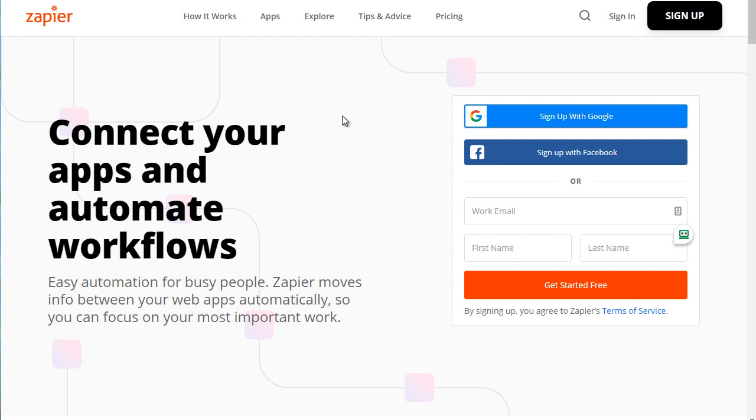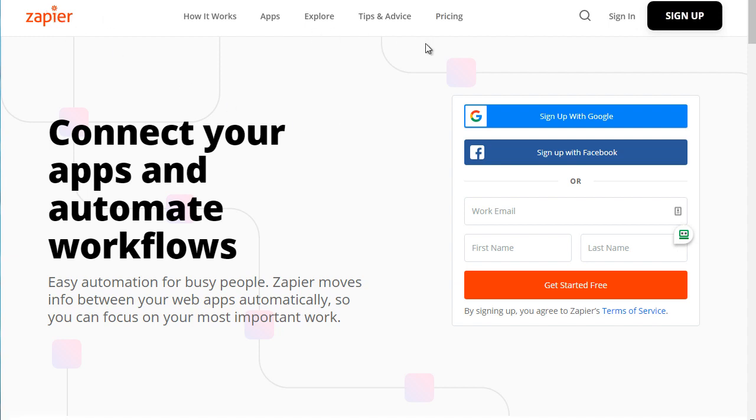Now, there are some WordPress plugins, but we don't recommend any of them. There might be some that are really good, but the ones that we recommend, it's not actually a plugin, but there are 2 sites. The first site is called Zapier, that's Zapier.com. It's a site that will connect all sorts of apps together. And then there is a free version, which I'll talk about in just a minute.